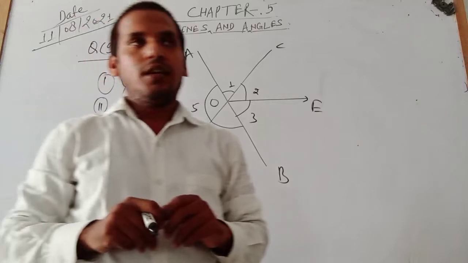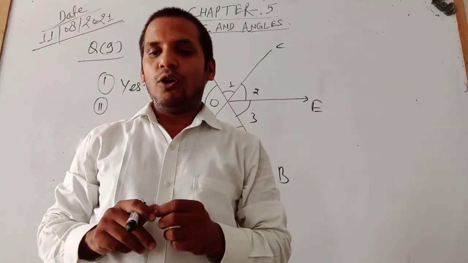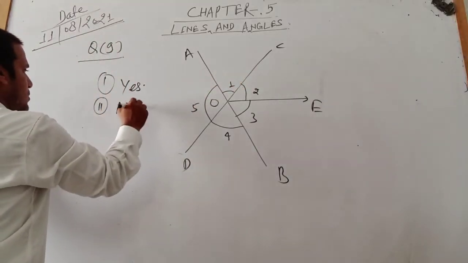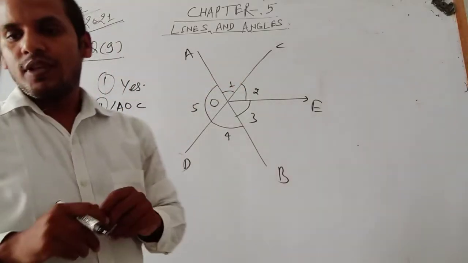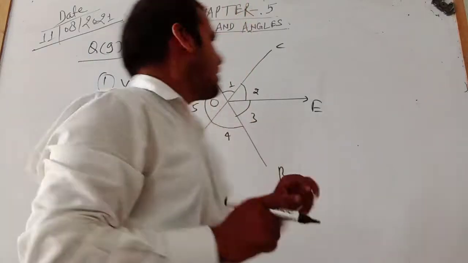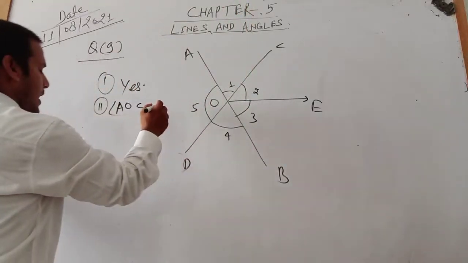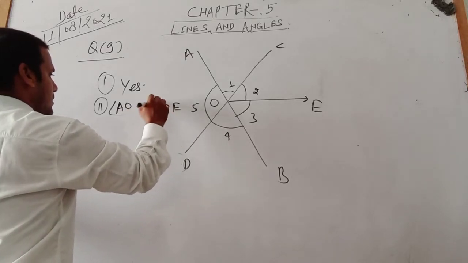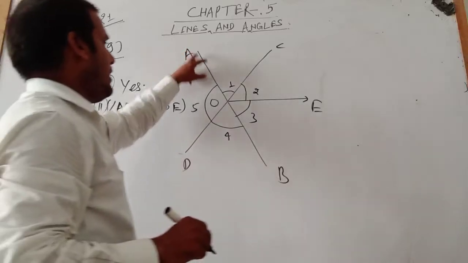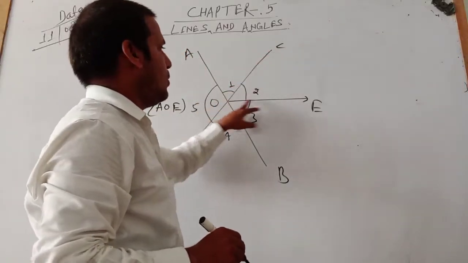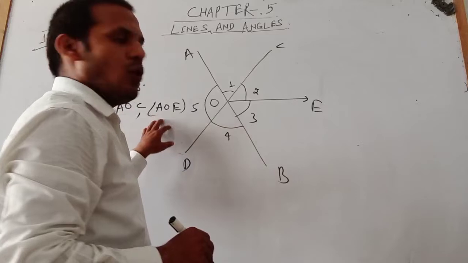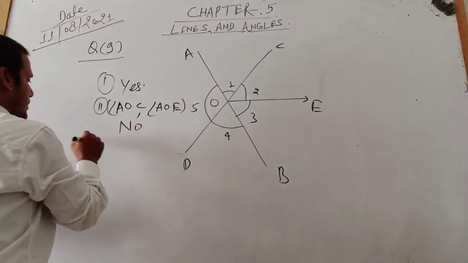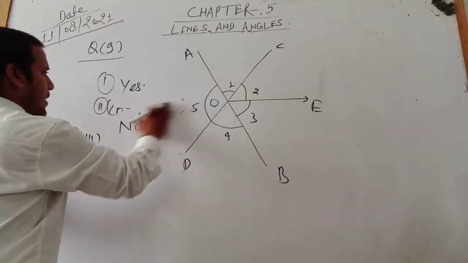The second question is given: is angle AOC adjacent to angle AOE? What is this? This is angle AOE. AOC is adjacent to angle COE or AOD. It is not adjacent to angle AOE. So what will this be? No. This will be false. Okay? This is false.